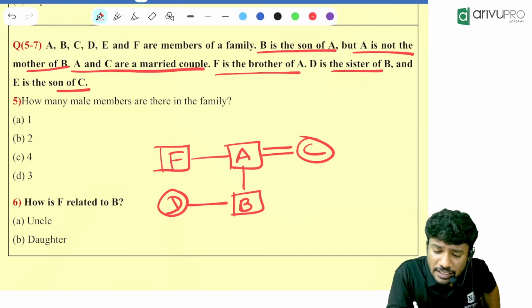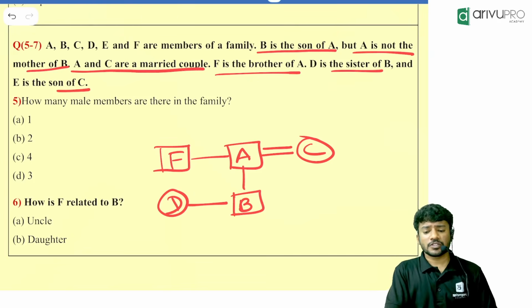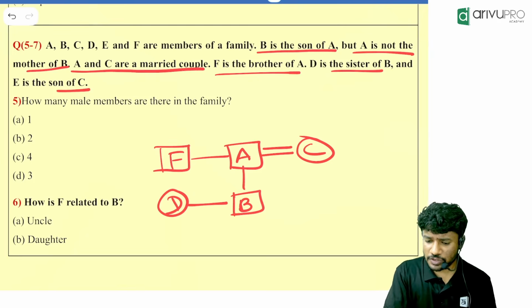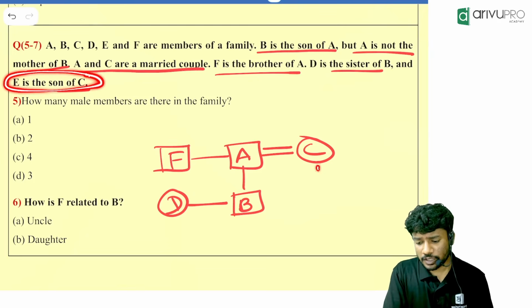And E is the son of C. People, some people will make a mistake. What is the mistake? E is the son of C. You will write it over here.